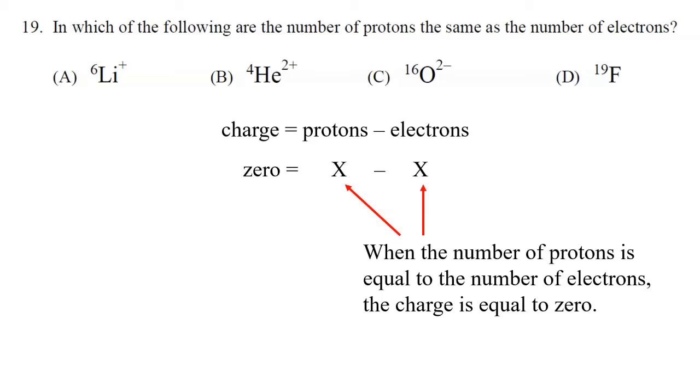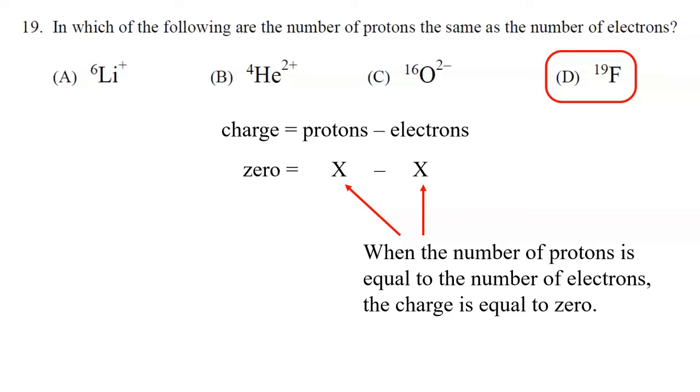So the only particle that's going to have the same number of protons and electrons is an atom that does not have a charge. So the correct answer to number 19 is D, because it does not have either a positive or a negative charge. It is a neutral atom.